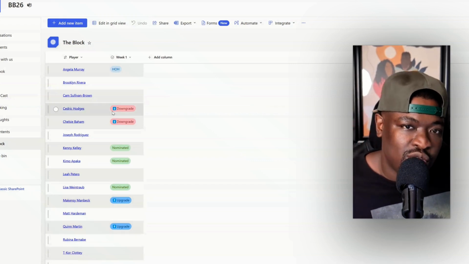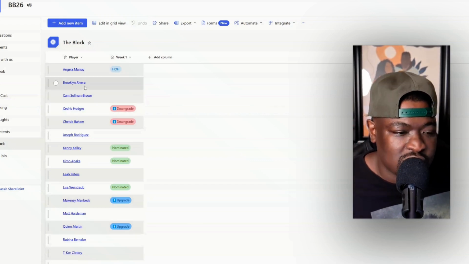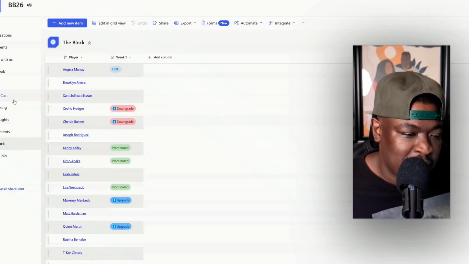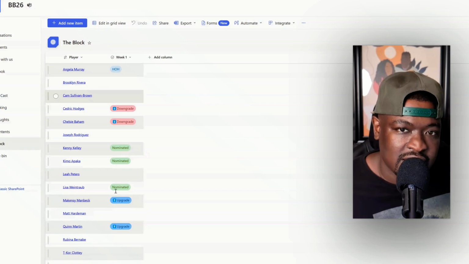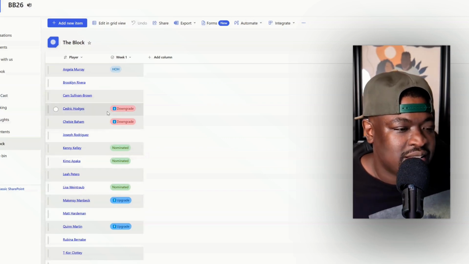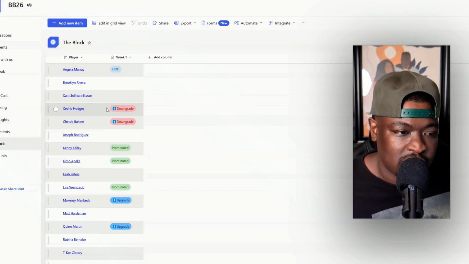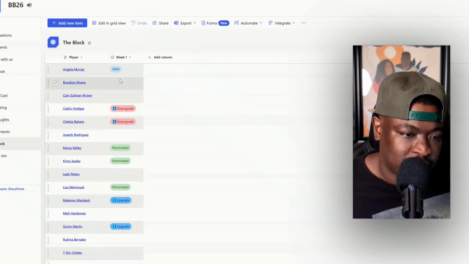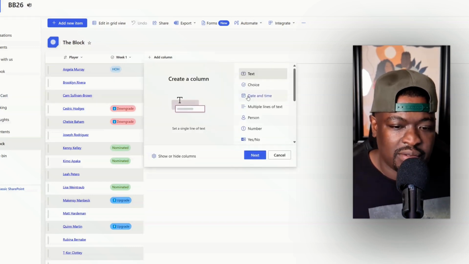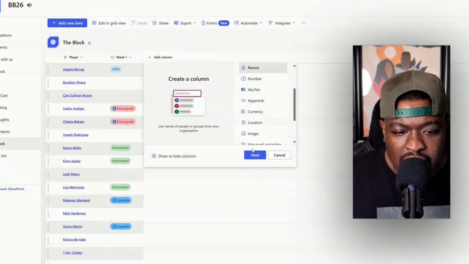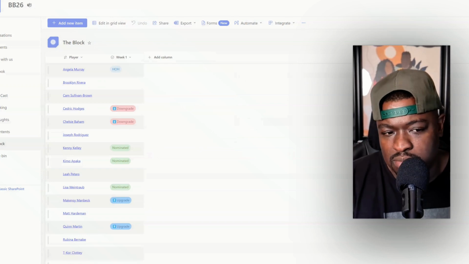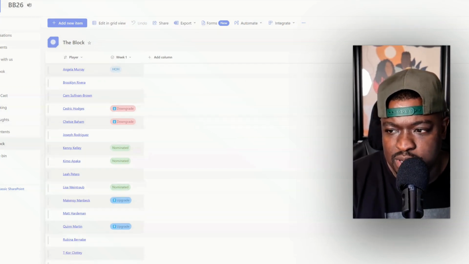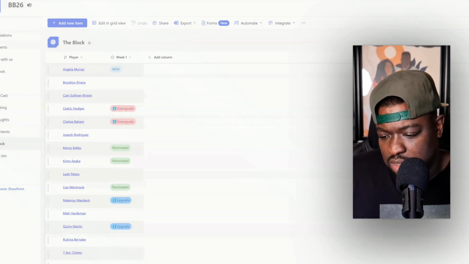Now, if you have personnel that you're managing, you could do something like this. You could have your main list of all the people and all their details, and then when necessary, connect them to different data sets that you're tracking. Except you would likely use a person field to track people like this. If I hit add column and I say person, I'm going to delete this in a second here. I'll say name of person, hit save.